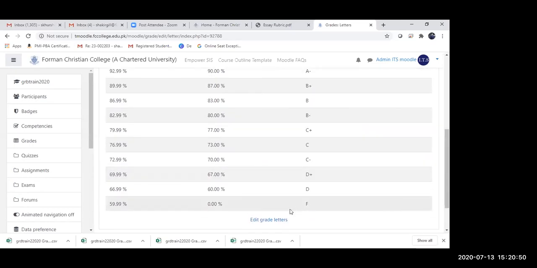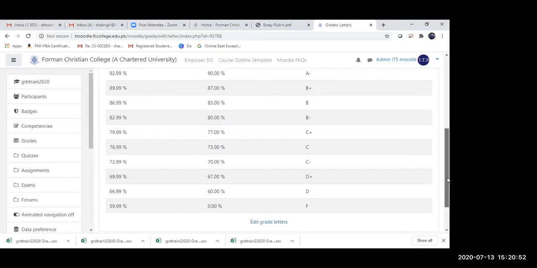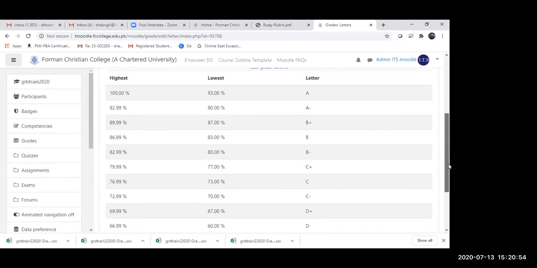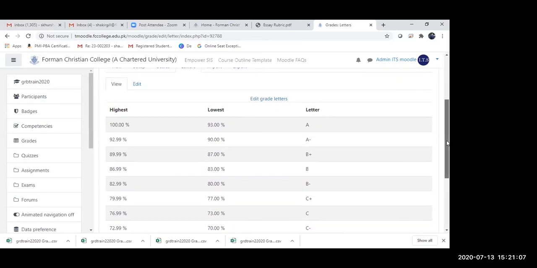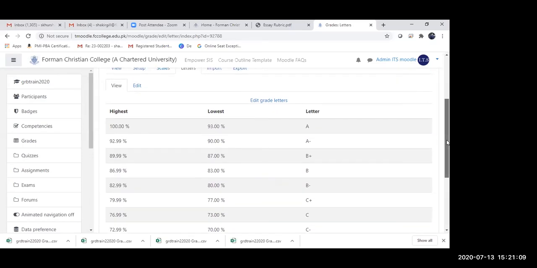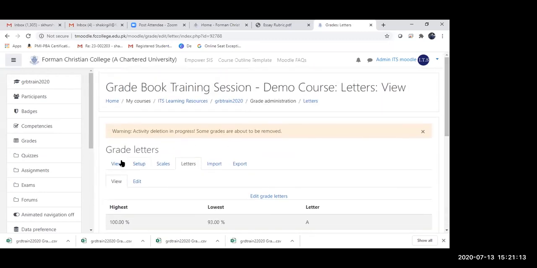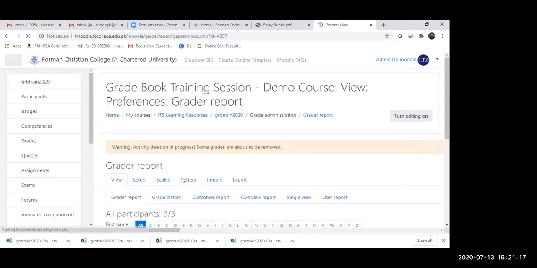And I would recommend not to edit the grade letters, because if this legend is ever going to change, we can edit it for you for the entire courses. This is something that we can take care of. So the letter grades that you're going to see on the gradebooks computed at the end are incorporated according to the FCC policy at the moment. Okay, so now I'm going to show you how I view the grades.